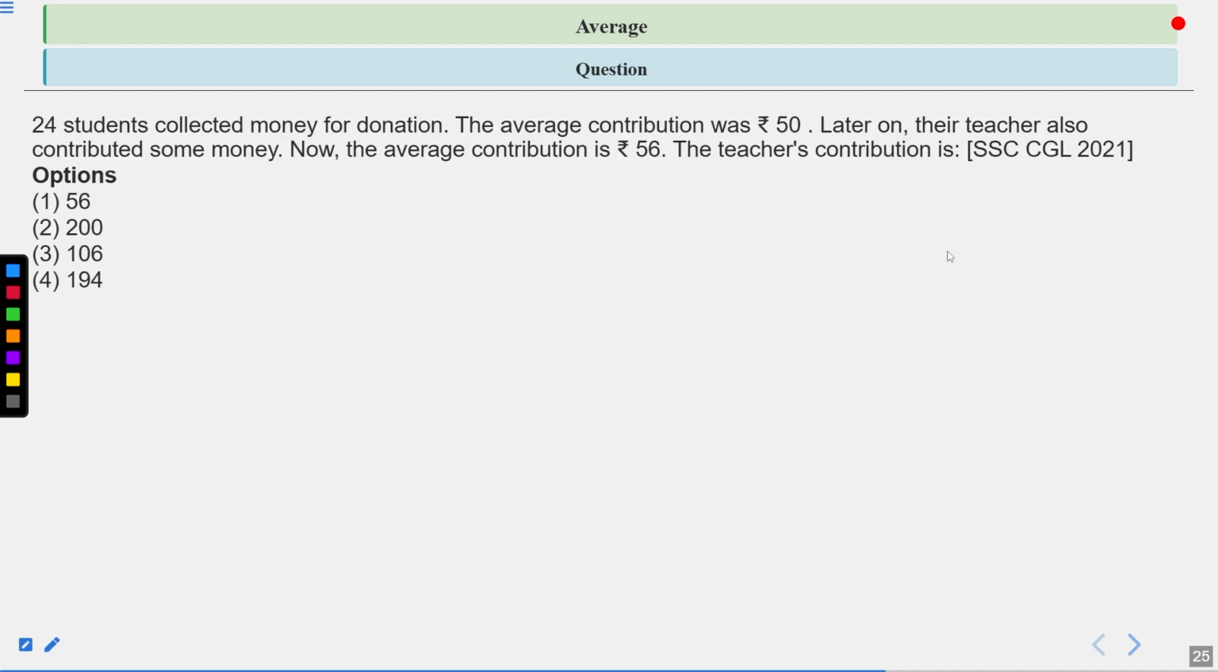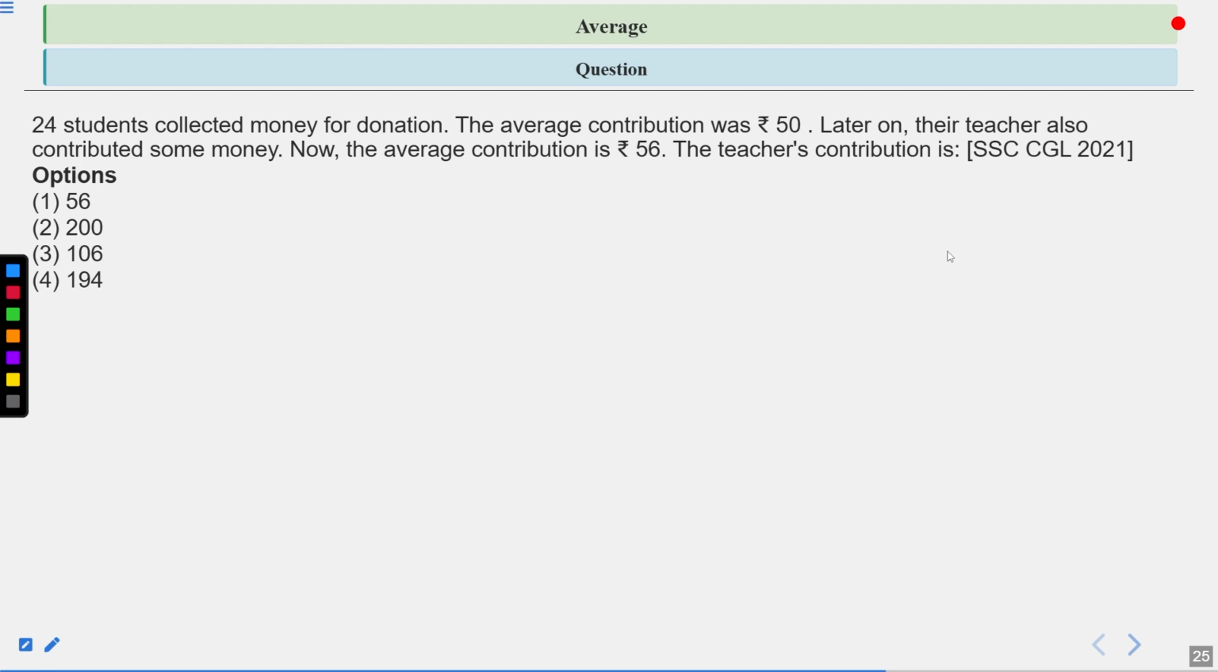24 students collected money for donation. The average contribution was 50 rupees. Later on, their teacher also contributed some money. Now the average contribution is 56 rupees. The teacher's contribution is, and this question was asked in the SSC CGL 2021 exam.